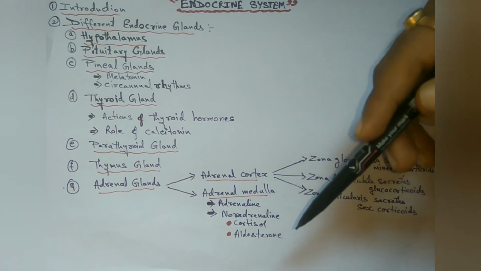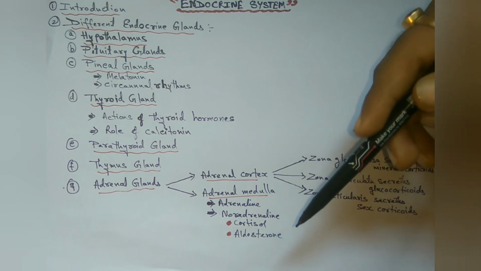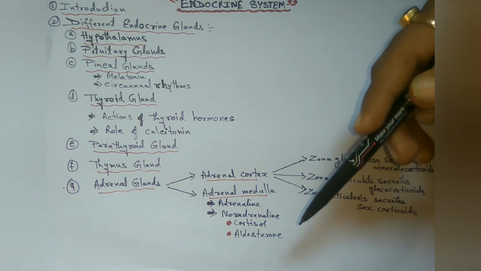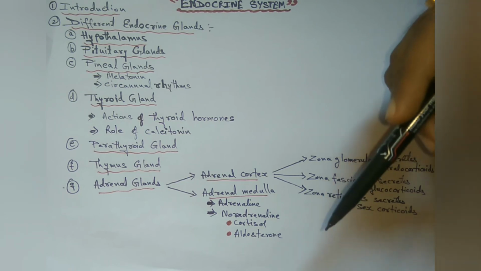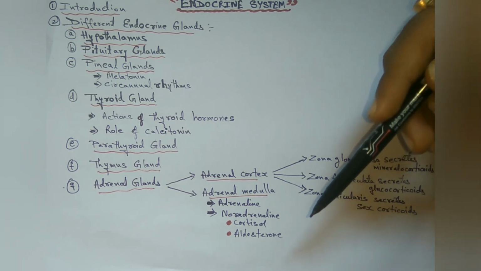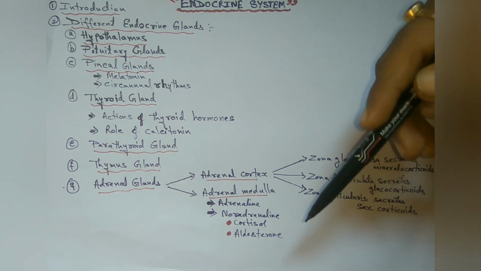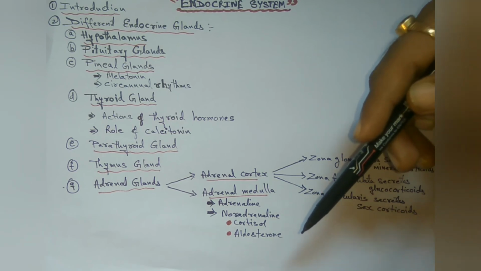Both epinephrine and norepinephrine are synthesized from the amino acid tyrosine. Secretion of adrenaline occurs more than noradrenaline. Epinephrine, dopamine, and norepinephrine are collectively known as catecholamines.